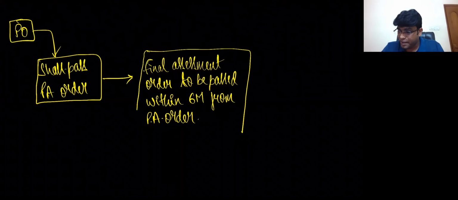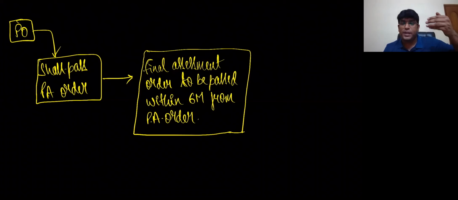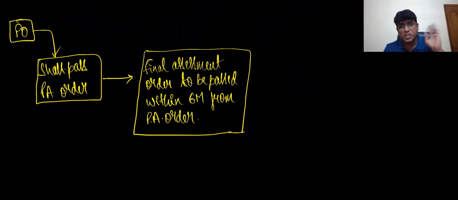Final assessment order to be passed within how much time, my dear friends? Within 6 months from the provisional assessment order. When I say so, I mean within 6 months from the date of communication of the provisional assessment order. That means when the proper officer has given the provisional assessment order to the registered person, within 6 months he will pass what order? Final assessment order. I hope we are getting clarity.